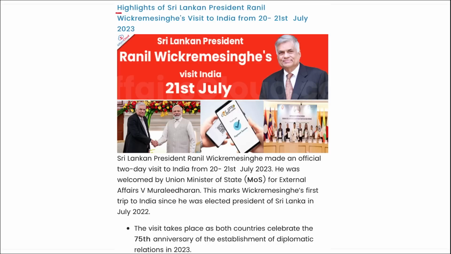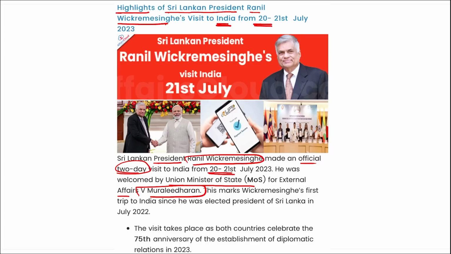Next we will be talking about some highlights of the Sri Lankan President Ranil Wickremesinghe's visit to India on 20 to 21st of July 2023. First of all, remember who is the President of Sri Lanka? Ranil Wickremesinghe, right? He made an official 2-day visit to India. He was welcomed by the Union Minister of State for External Affairs, V. Muralidharan. This marked Wickremesinghe's first trip to India since he was elected as the President of Sri Lanka. The visit takes place as both countries celebrate 75 years of establishment of diplomatic relations.